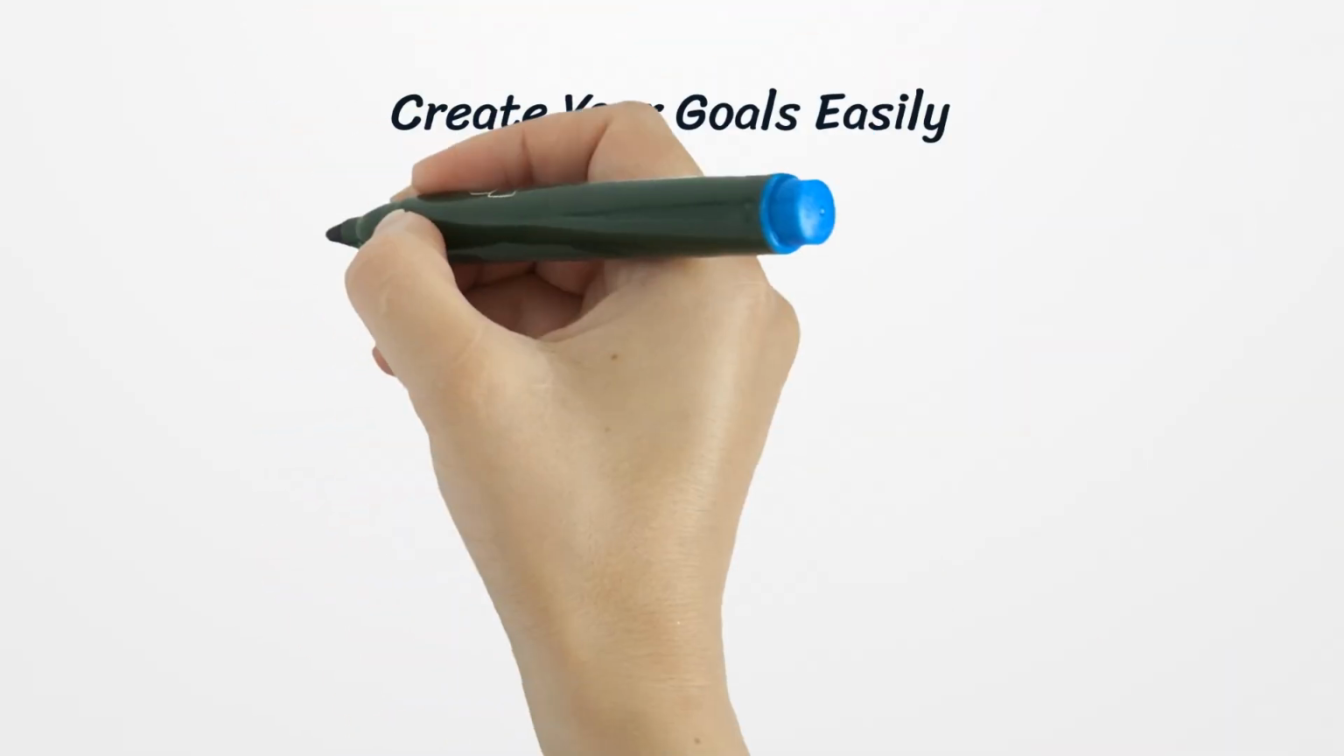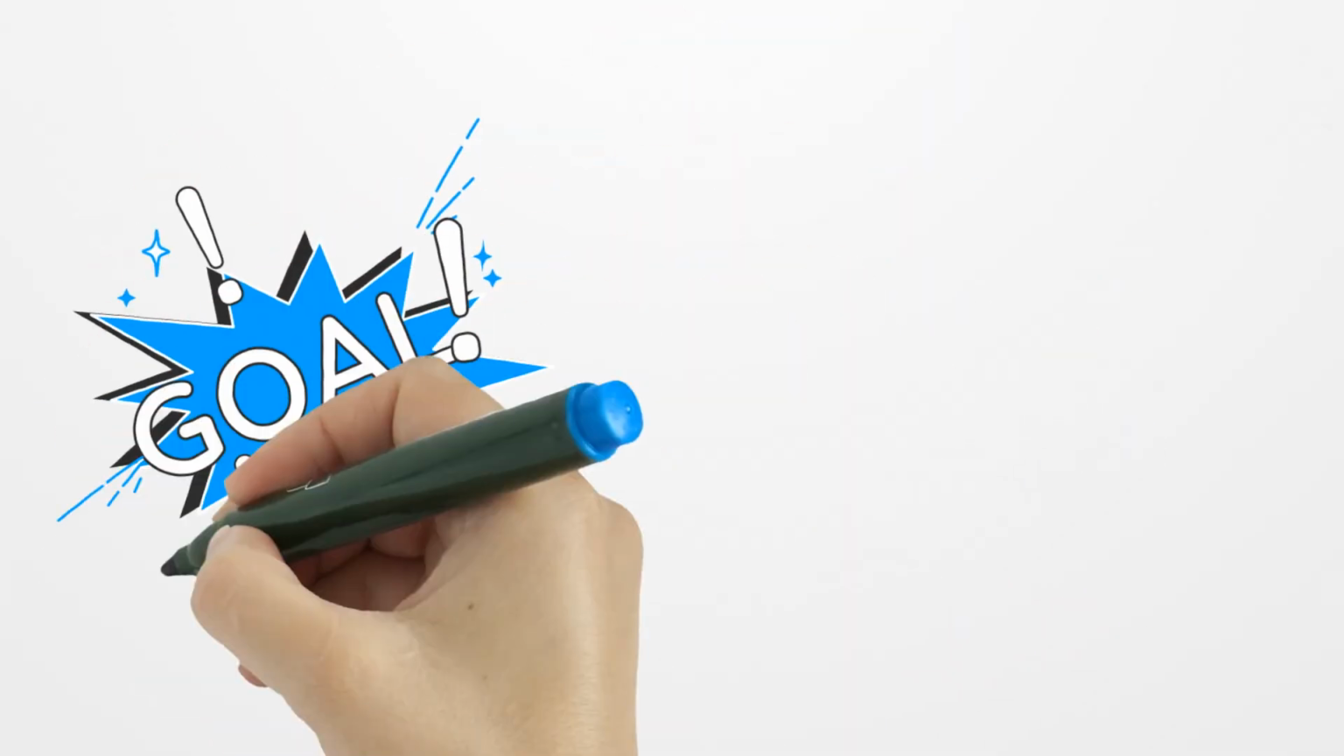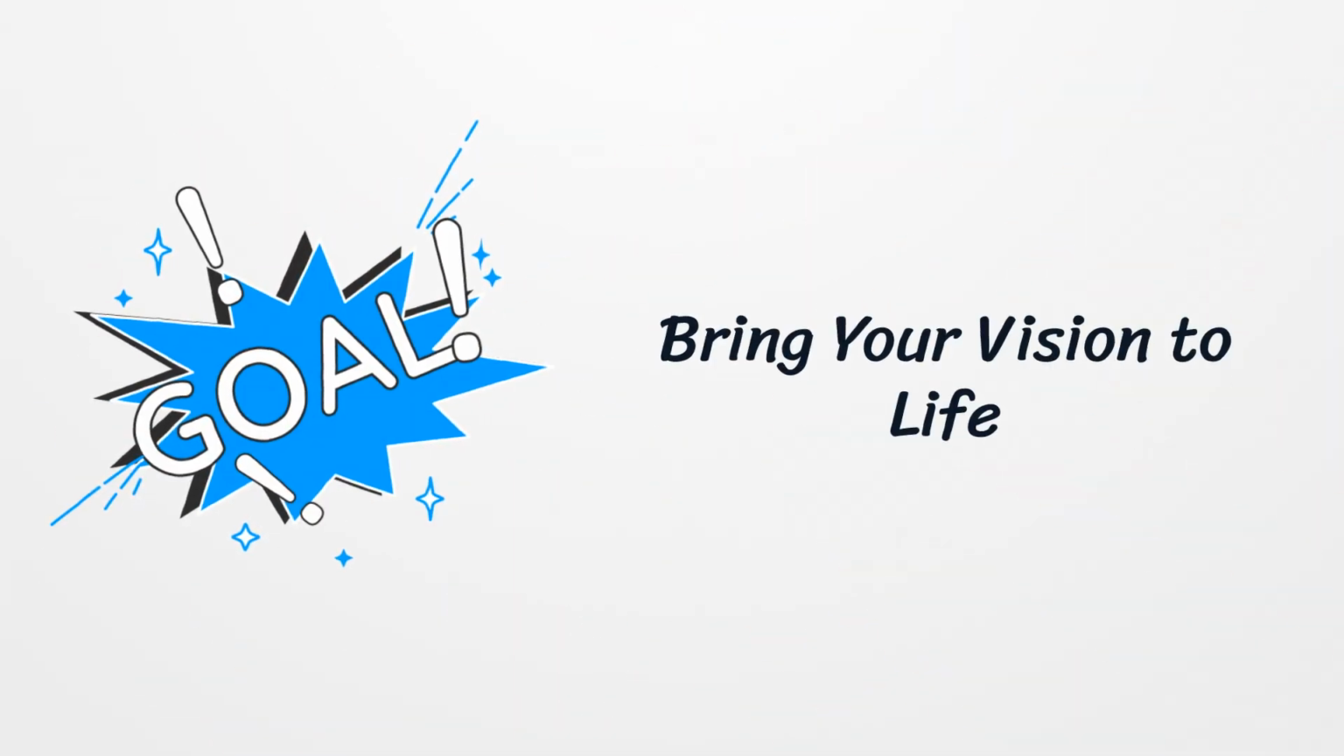In the Vision Board tab, create your goals by filling out 4 simple fields: goal title, background color, image URL, and goal description. Click Add Goal and watch your vision come to life on the board. Drag and drop to arrange your inspiring collage.